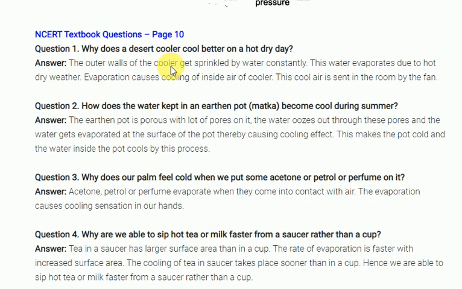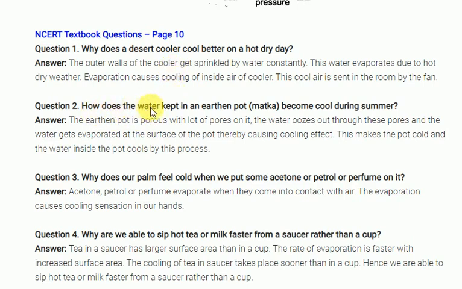I'll give some other examples also. In summertime, some people use a pot and pour water on it. The pot contains small holes. Whenever water molecules come through the pot, they undergo evaporation. Whenever water molecules undergo evaporation, they take energy from the water inside the pot. That's the reason why the water present in the pot becomes cool.